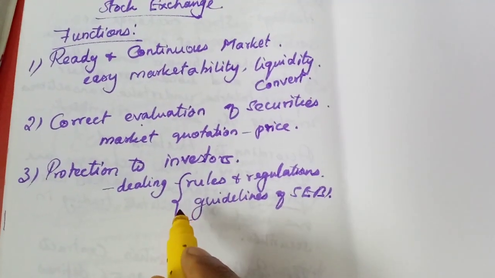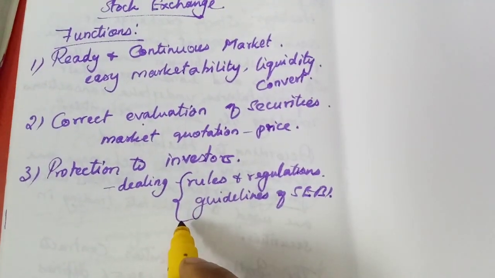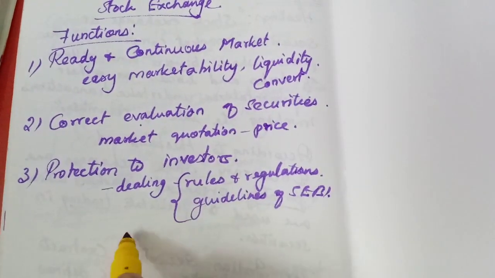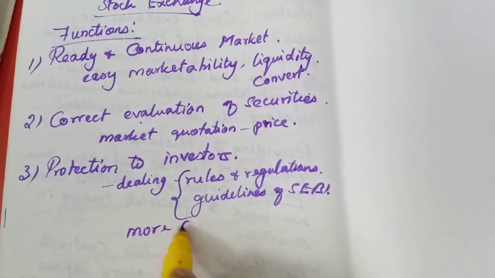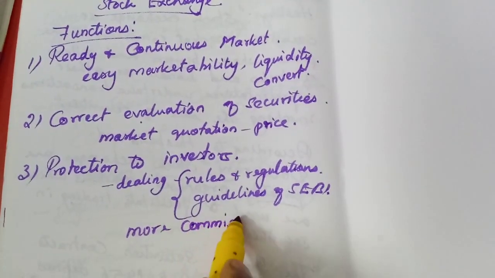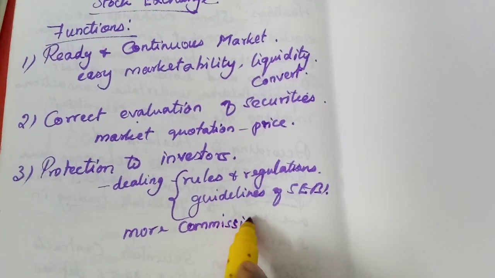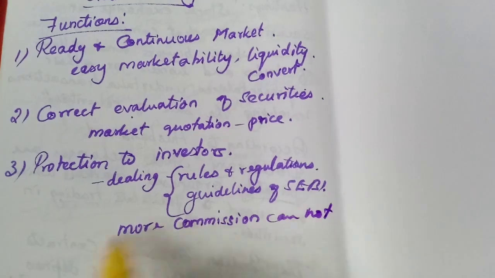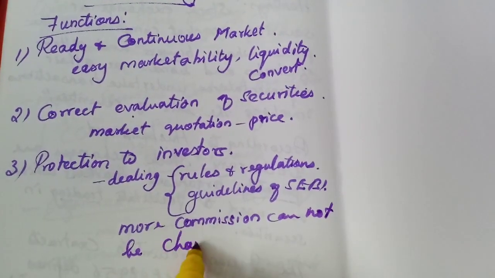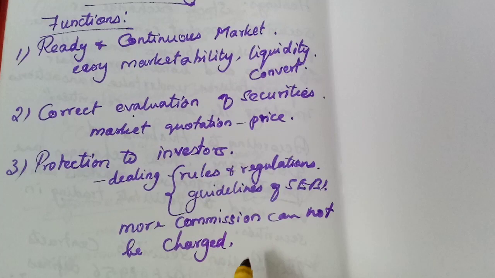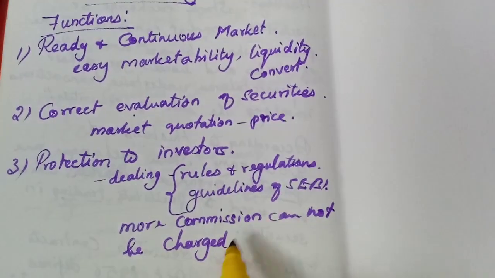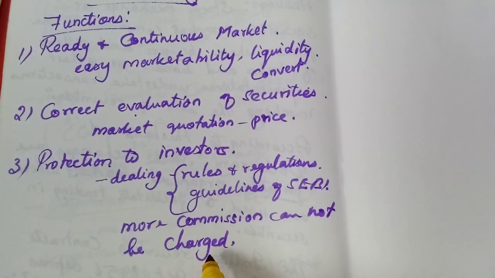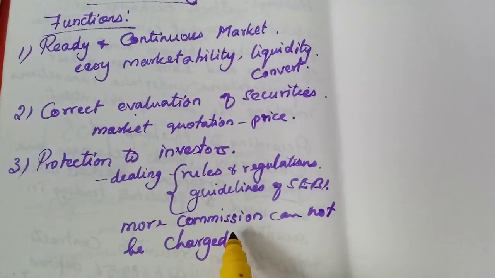So any broker or commission agent cannot receive more commission. More commission cannot be charged from the dealers. There will be a limit which is mentioned in the rules and regulations. Only that commission must be charged for their service, but they cannot charge more commission.